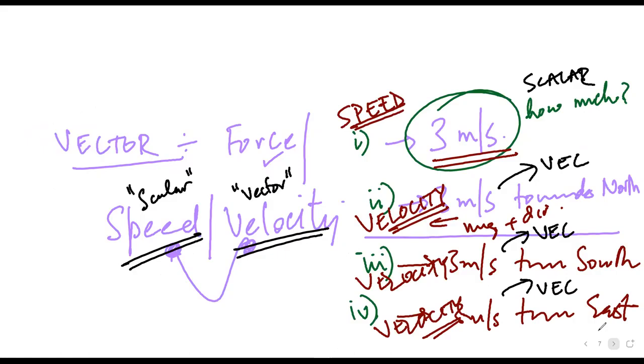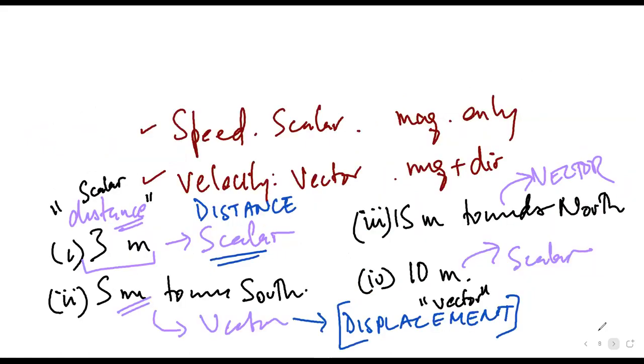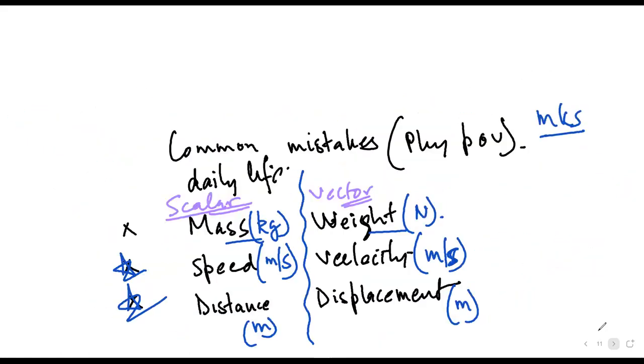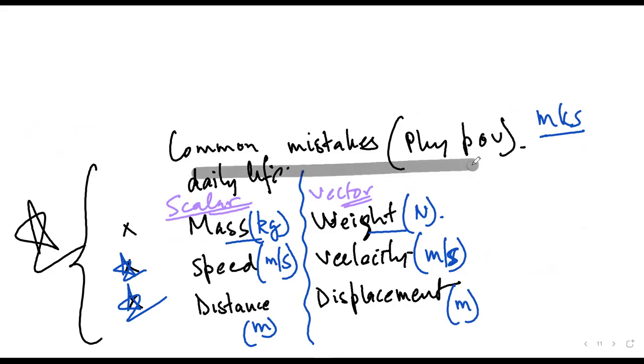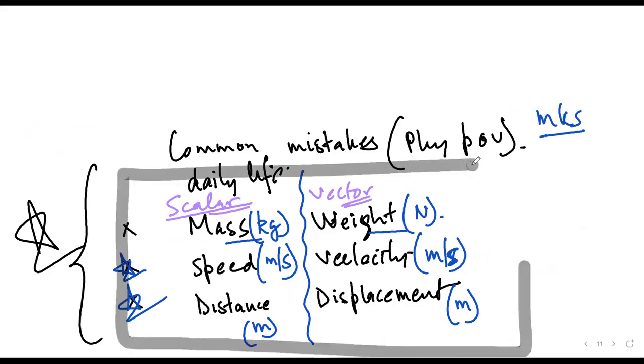But at least if you can just remember these quantities, these are pretty simple to understand: mass, weight, speed, velocity, distance, displacement. Mr. Satya, any doubt?